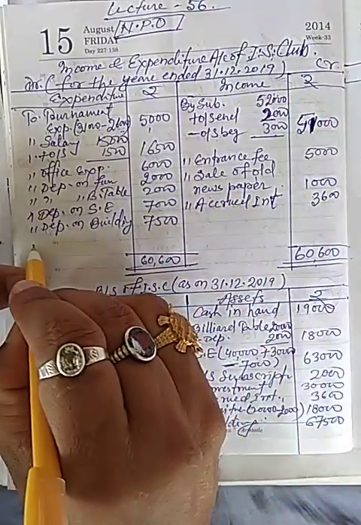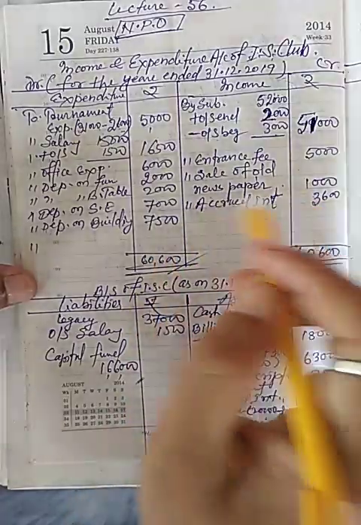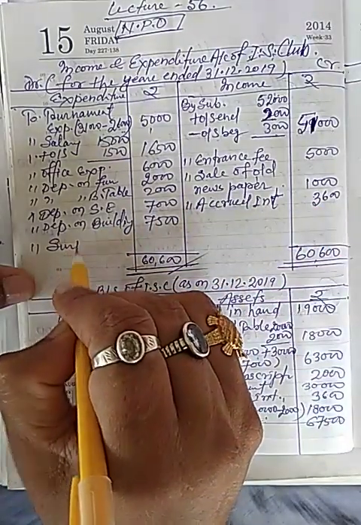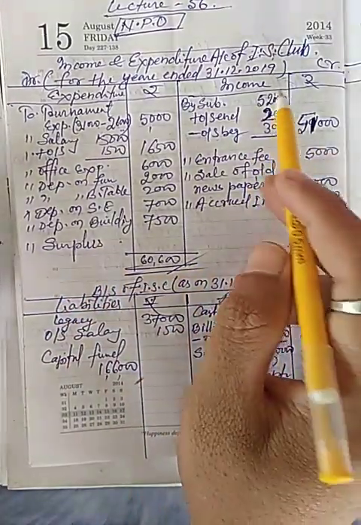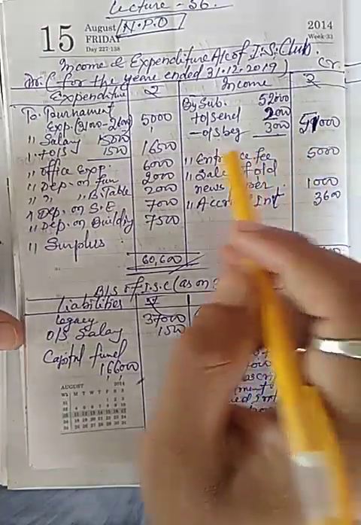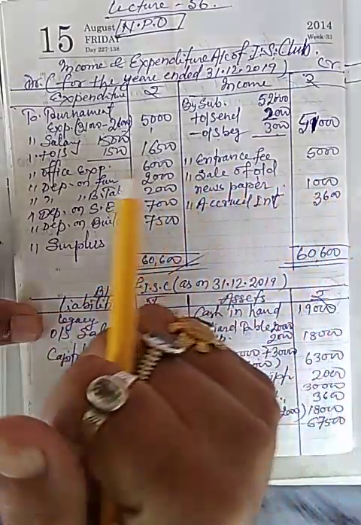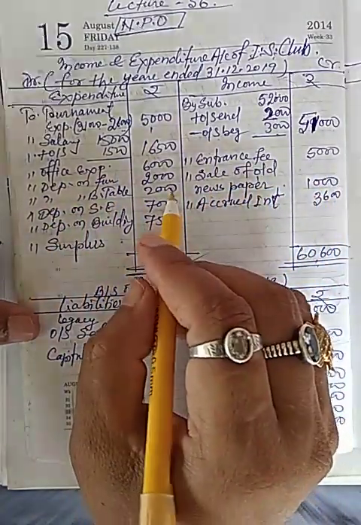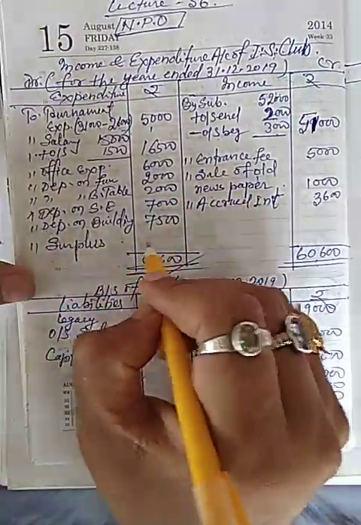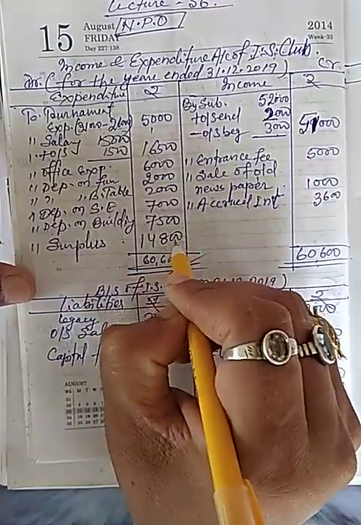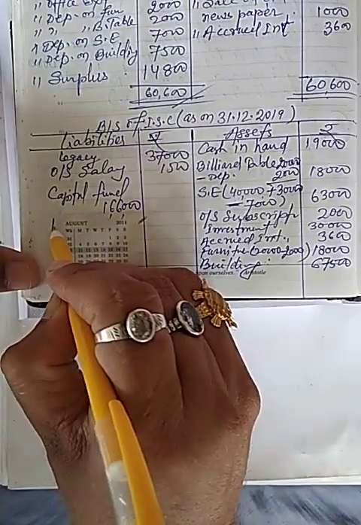Now when deduct all the expenditure from total income, it will be surplus. I have explained about the surplus, excess of income over expenditure is known as surplus. So in this question surplus will be 14,800.